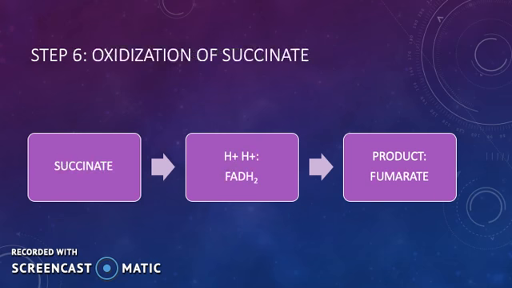Step 6. This step is when succinate is oxidized further, forming a 4-carbon molecule, fumarate. FADH2 is produced during this step when 2 hydrogen atoms are transported by FAD. This is why the Krebs cycle taking place in the mitochondria becomes important. This step permits the electrons that are a part of FADH2 to be directly transported into the electron transport chain.